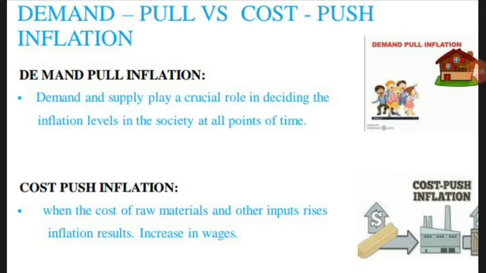Next is cost push inflation. That means the raw material or input.